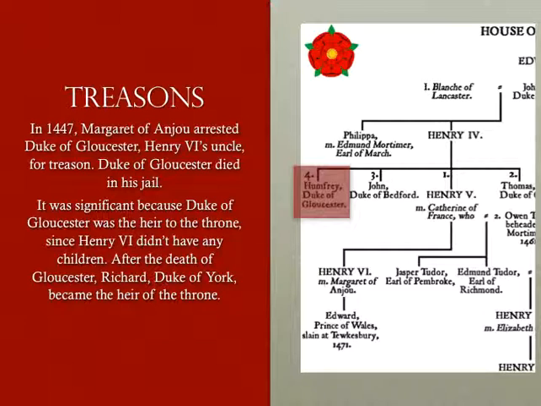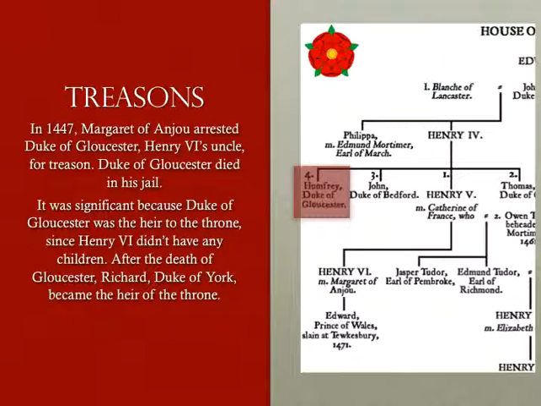For another treason. In 1447, Margaret of Anjou arrested the Duke of Gloucester, Henry VI's uncle, for treason. Nobody knows what made her think it was treason, but he was arrested and found guilty of it. The Duke of Gloucester died in jail in 1447. It was significant because the Duke of Gloucester was heir to the throne. Henry VI didn't have any children, and Gloucester was Henry V's only surviving brother who could succeed the throne. So he was next in line, but he died.